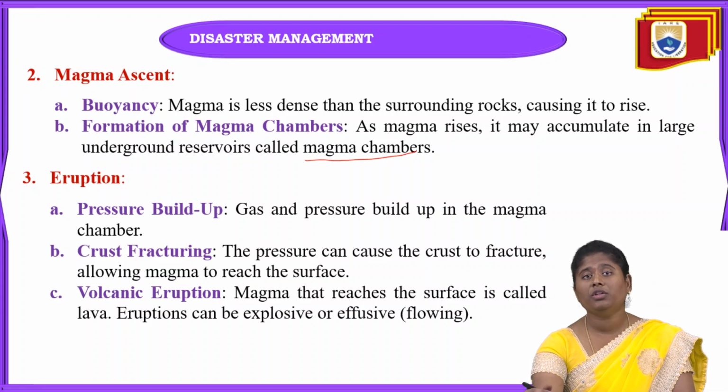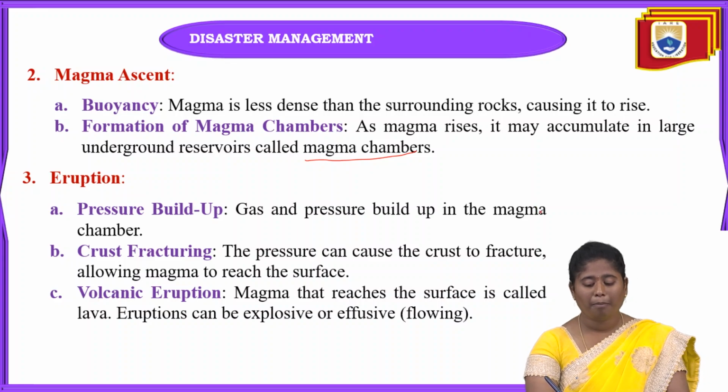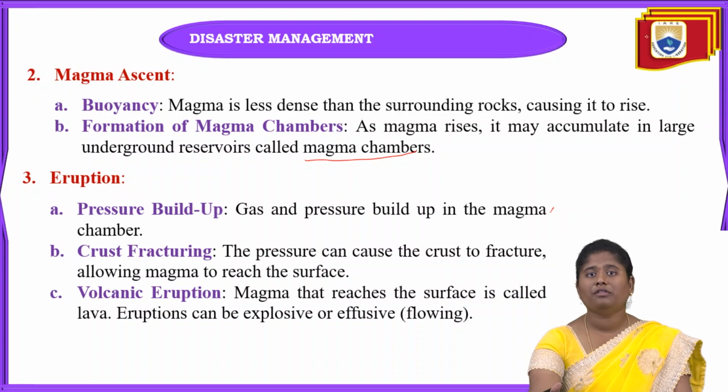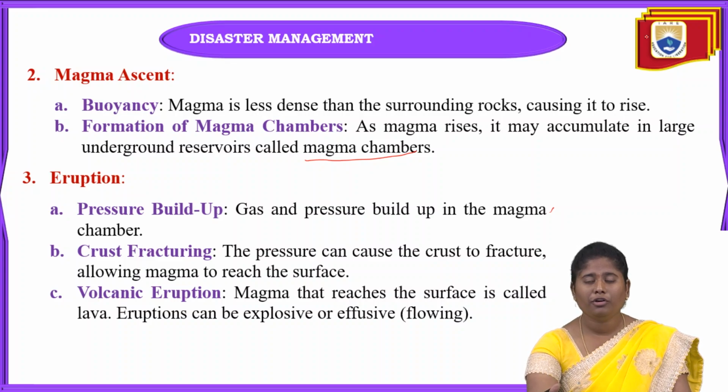And next, how the magma can be erupted. The first one is pressure buildup. How can pressure build up for this magma? When gas and pressure build up in the magma, it rises to very high temperature or high pressure also. Due to this only, magma can erupt.